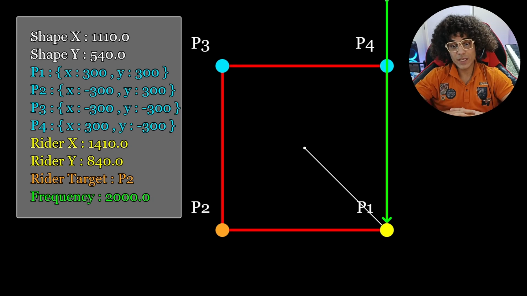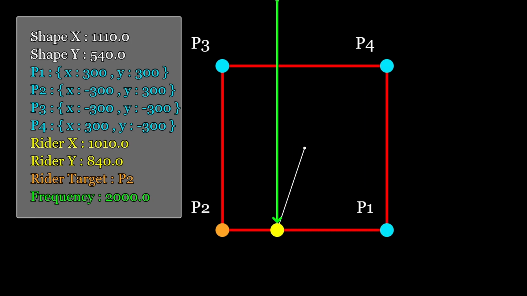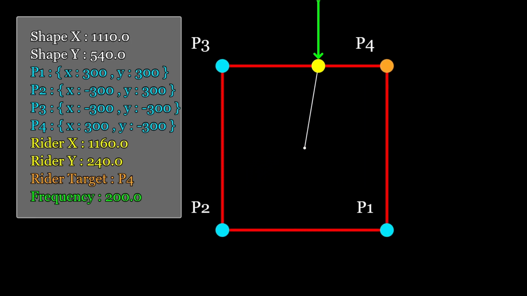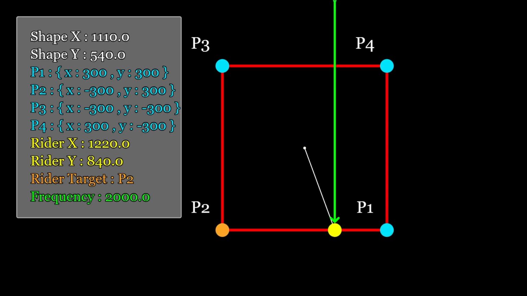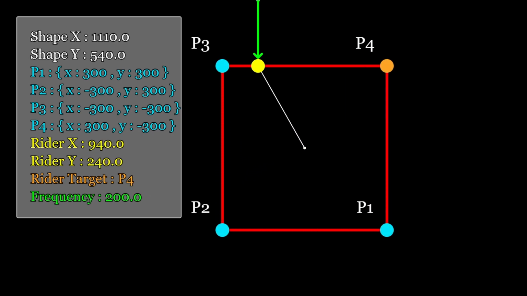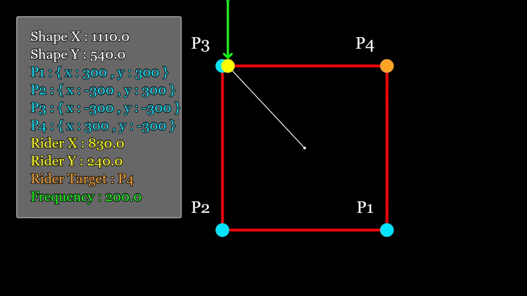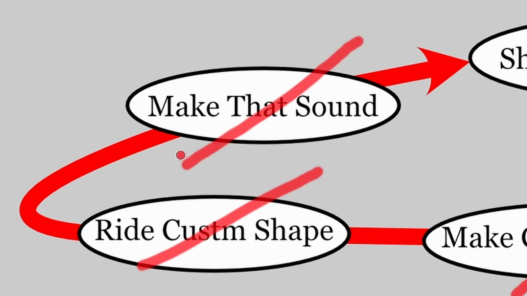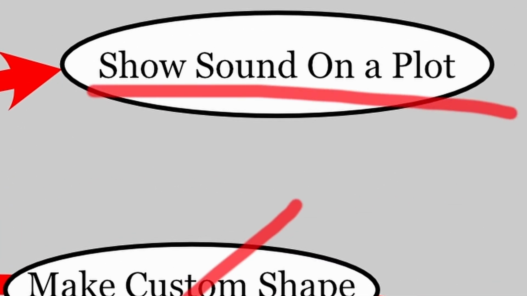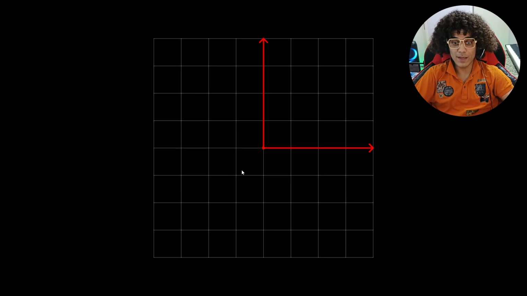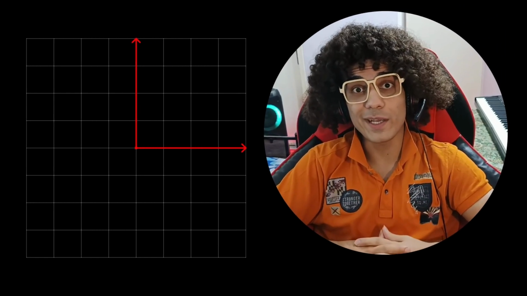Making sound out of this rider is just the same as the previous one. Let's see how the square sounds. The sound is done. Let's go and show it on a plot. I made this plot with some lines and arrows. Let's see what I can do with it.